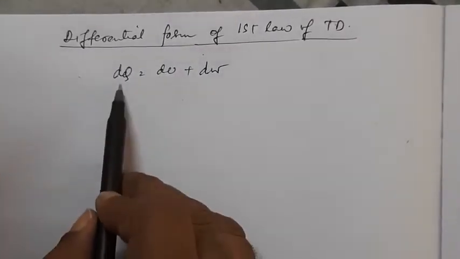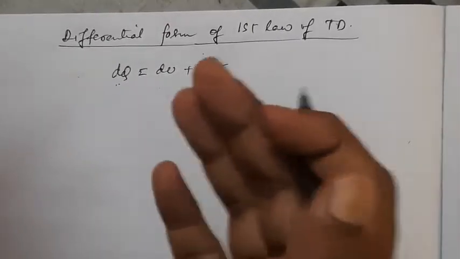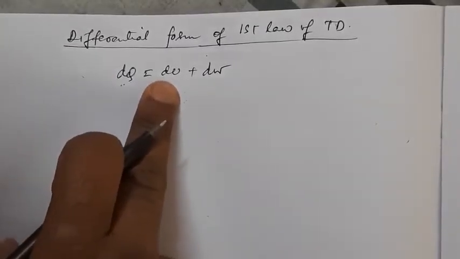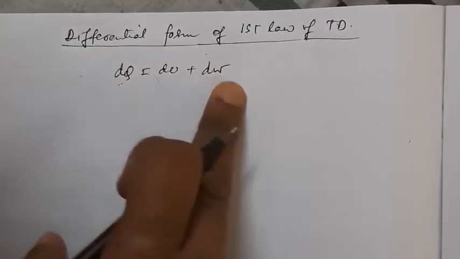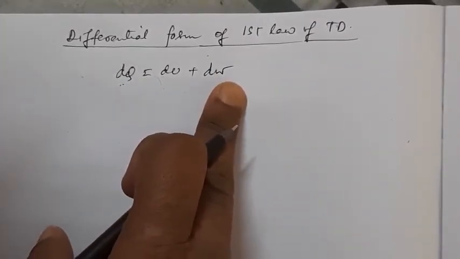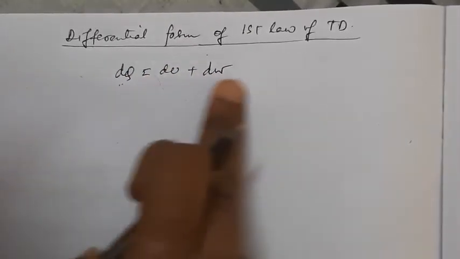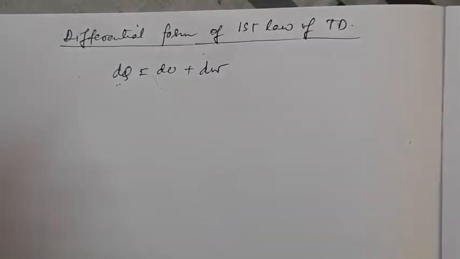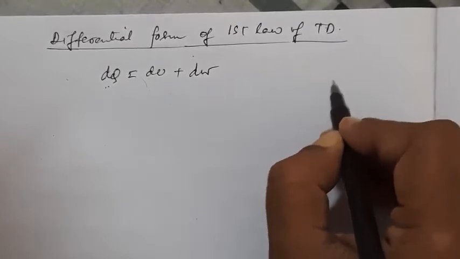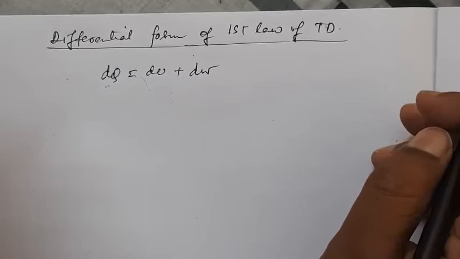That means the amount of heat supplied to a system is utilized in two ways. One is the increase in internal energy, denoted here by a change du, and another is that the system does external work. So this energy is utilized in two ways. This is known as the differential form of the first law of thermodynamics, whereas the equation Q is equal to UF minus UI plus W is known as its integral form.